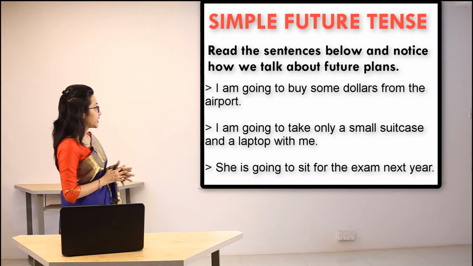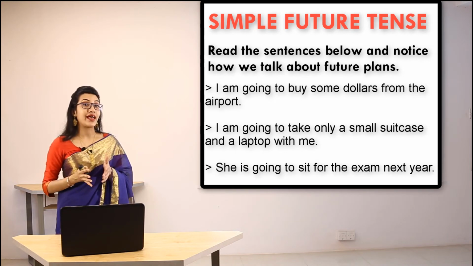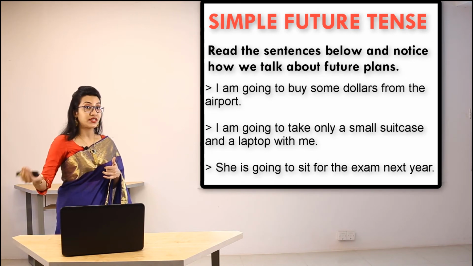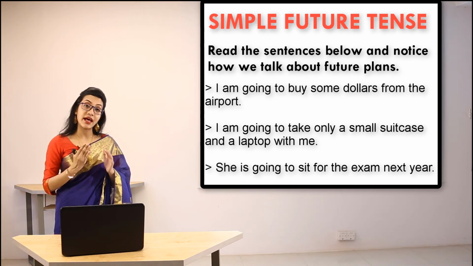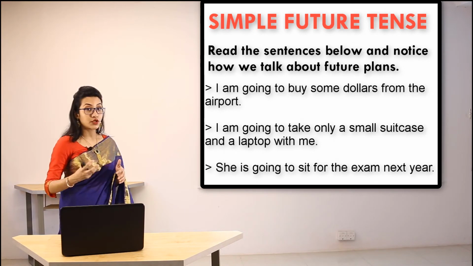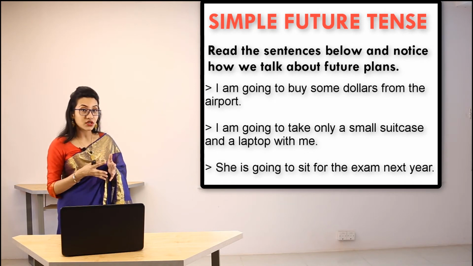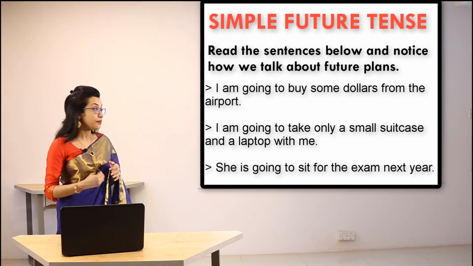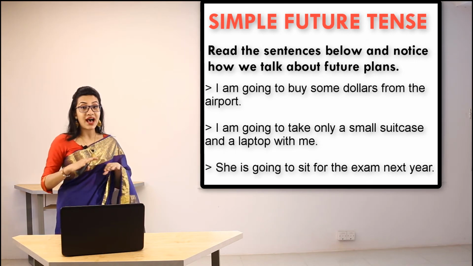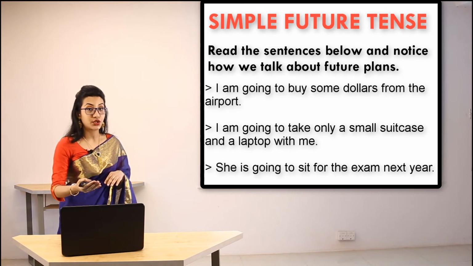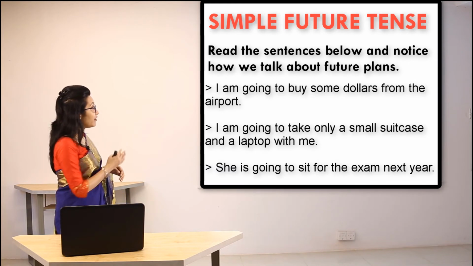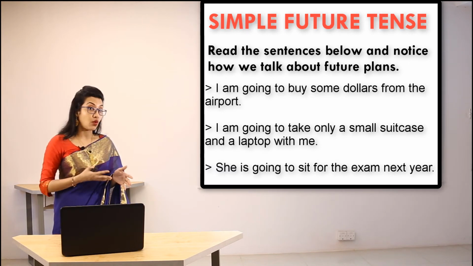But look at the sentences carefully, all these are plans. So how are these plans? For example, I'm going to buy some dollars at the airport. So I have a plan in my mind that I'm going to do this at the airport. In the second one, I'm going to take only a small suitcase and laptop with me. Again, in the same context, I'm planning to bring something with me. And thirdly, I'm going to sit for the exam next year. So that means I have planned to do something next year. Now what can we see common in these sentences? We can see that we have used going to plus verb in all these cases.